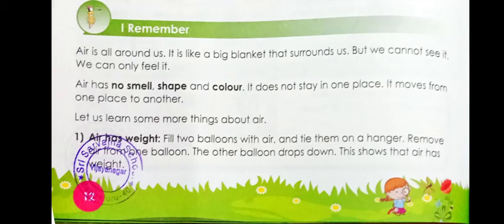Water we can touch. Whichever shape you give to water, you can see that shape. If you put water in a bottle, you can see water in a bottle shape. But when it comes to air, you cannot smell the air. You cannot see which color the air is. You cannot identify the shape of air because air doesn't have any shape, smell or color.